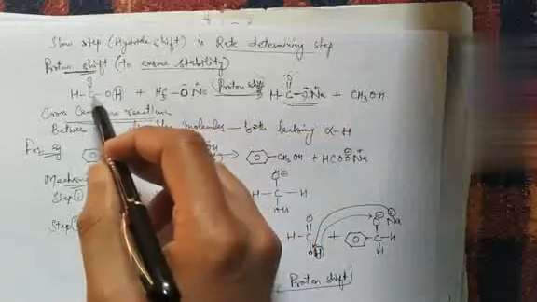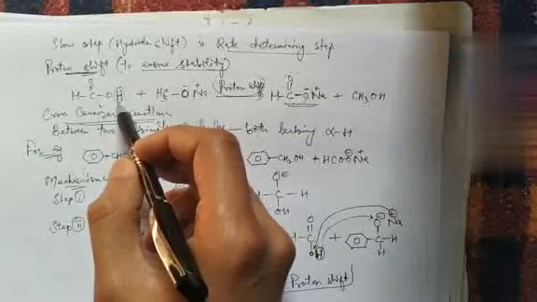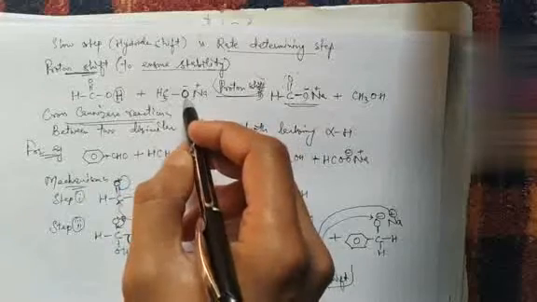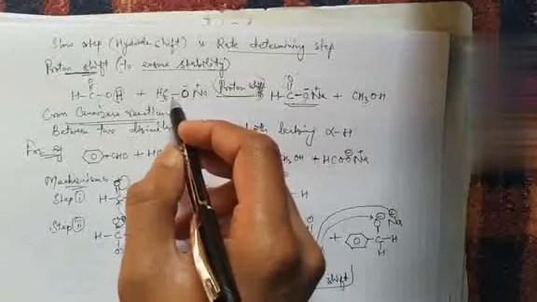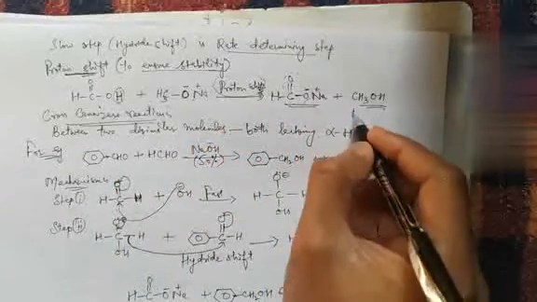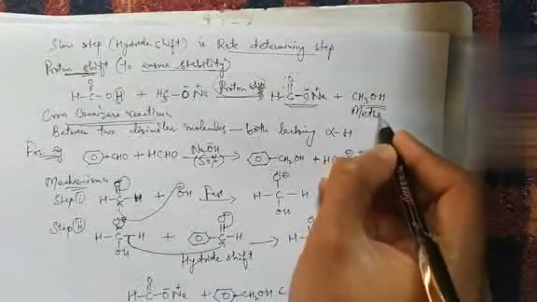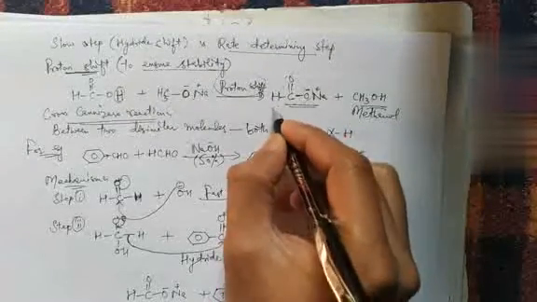So H from the carboxylic acid goes to the negatively charged oxygen of sodium methoxide, and as a result of this proton shift we get methanol and the sodium salt of formic acid, that is sodium formate.